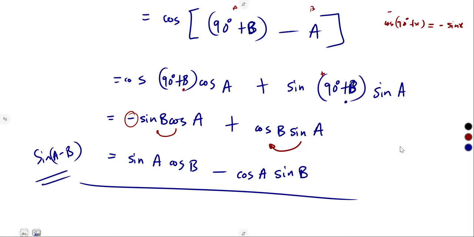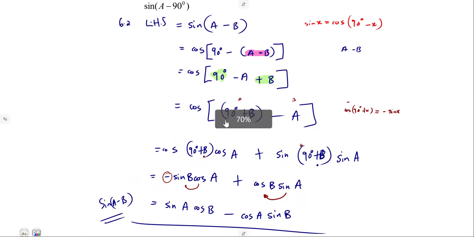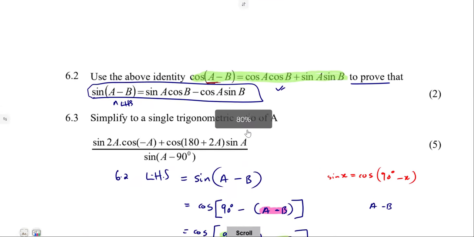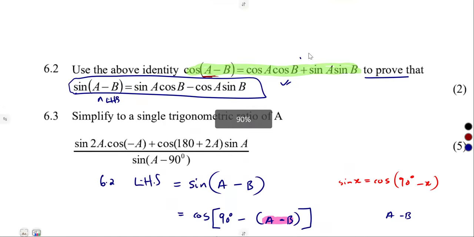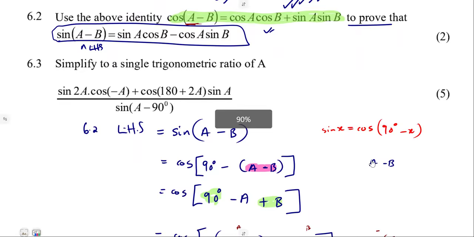But we had to use the identity that they gave us. Without that, guys, you're working something else, because they say you must use this, apply it. It's given in terms of a cos, so that is why we had to change it to cos of A minus B, cos 90 minus x from the co-function concept.